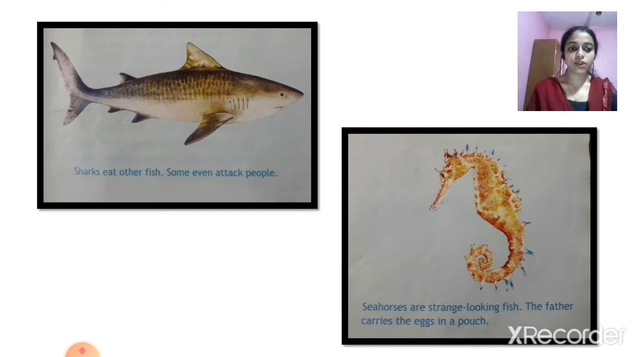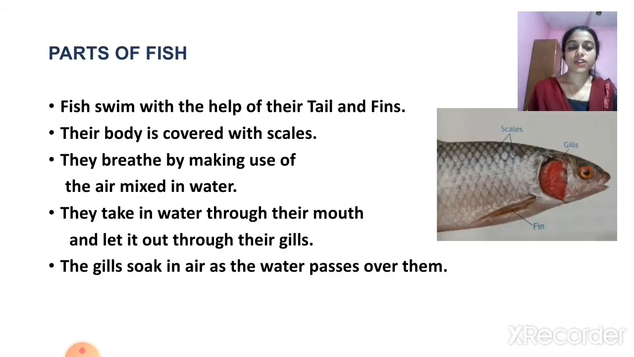Next one is the seahorse. Seahorses are strange looking fish. The father carries the eggs in a pouch. Their characteristics also vary, isn't it? So next, let us study about the parts of fishes. Fish swim with the help of their tails and fins. Their body is covered with scales.